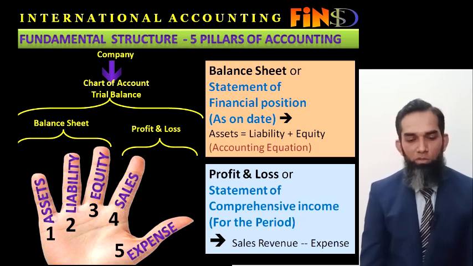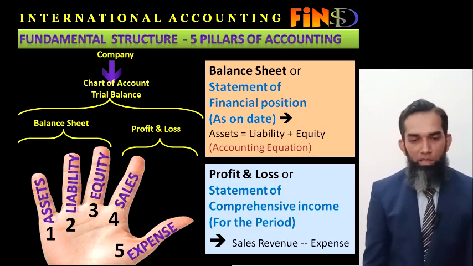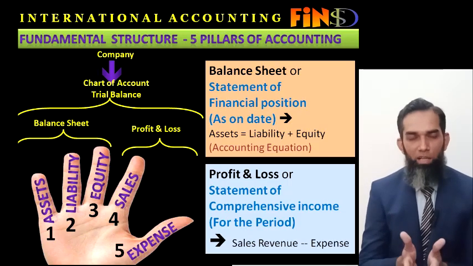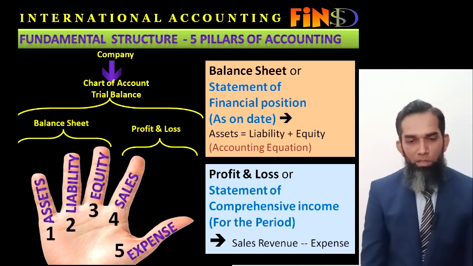If we merge all these accounts in a sequential top to bottom order, it is called the trial balance, and the balances appearing in the subsidiary ledgers will sum up to the trial balance, and this trial balance's debit and credit balance will be matched at any point of time. So first the company prepares the company name, then they make the chart of accounts.